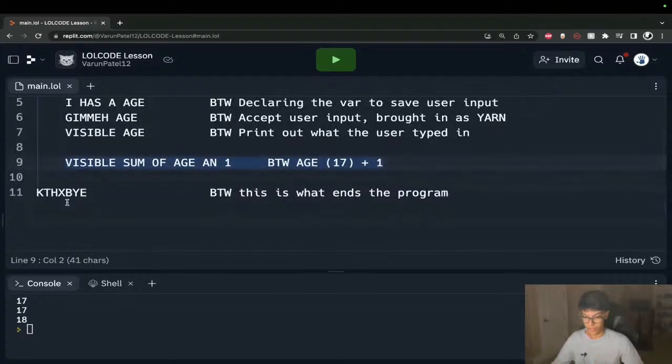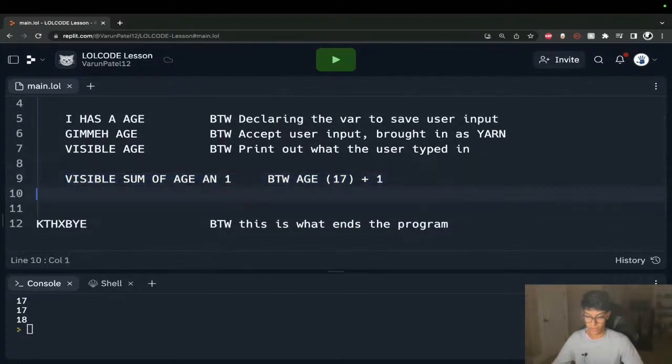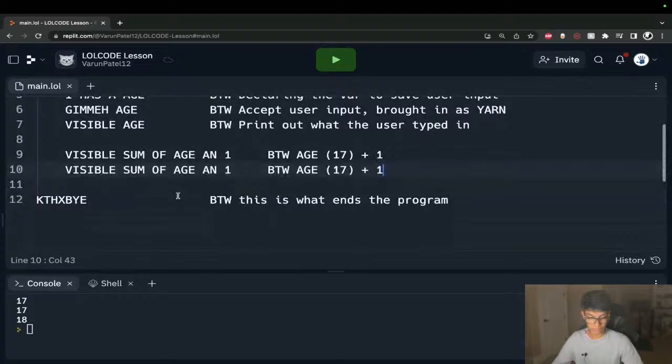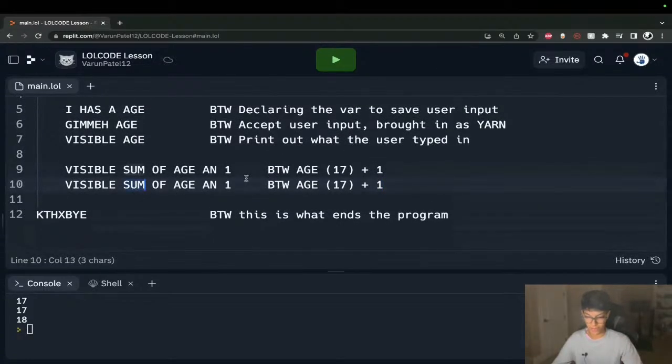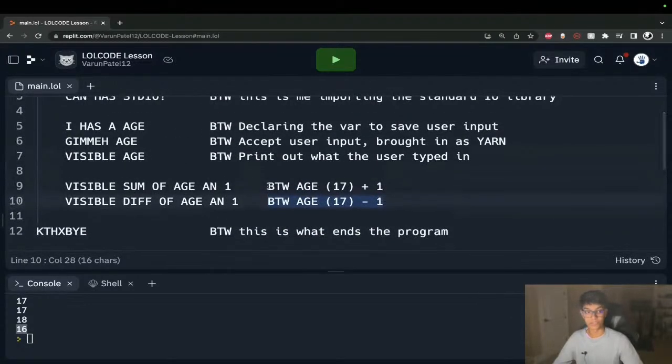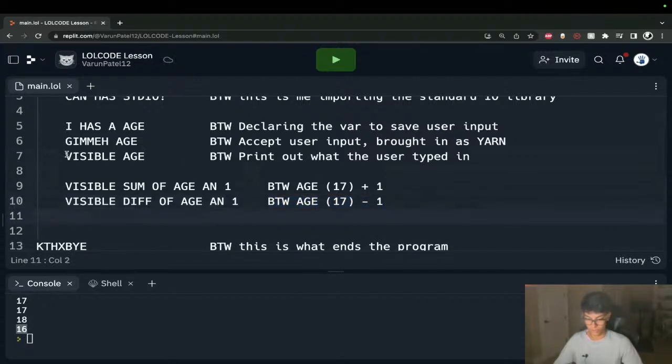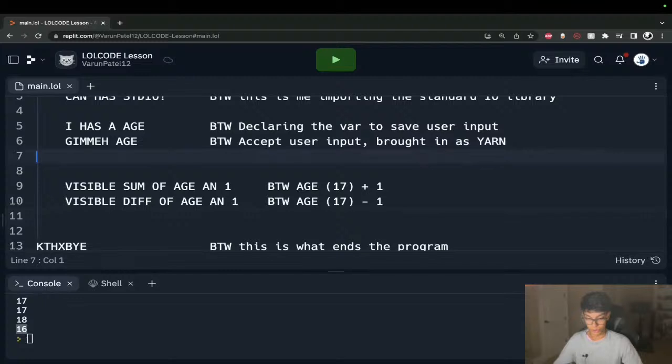So now that we've touched on math, let's actually expand on it. Let's do our basic mathematical operations. So we have adding, we have diff, so that's our difference. Saying, by the way, age minus 1, if we run this again, 18. So we have 18 right here, which is that. And then we have 16 right there, which is this. So that is how we're able to do very basic mathematical operations with LOLCODE.